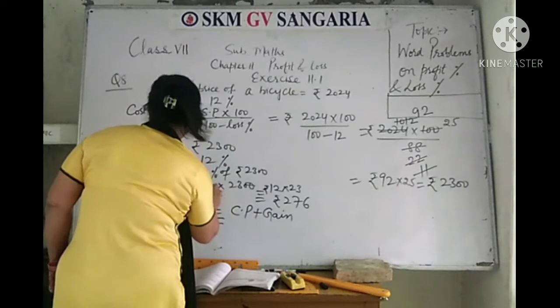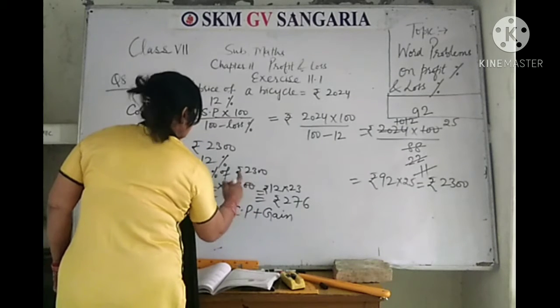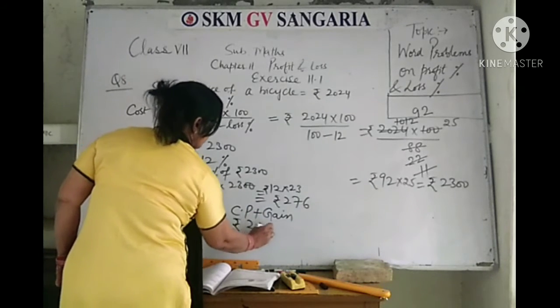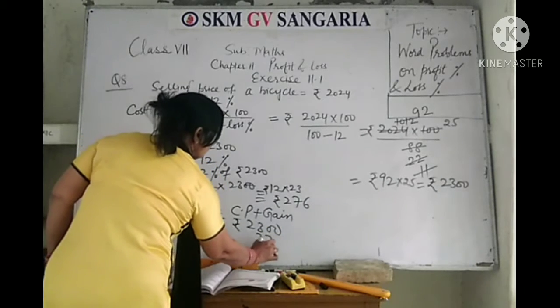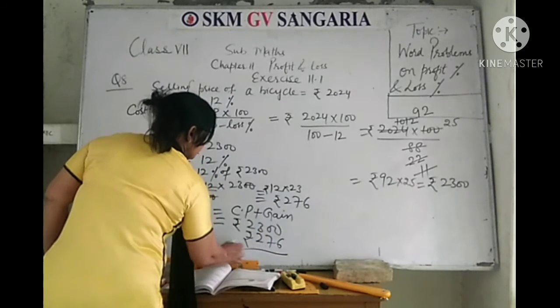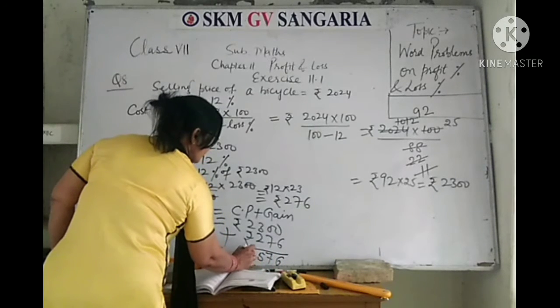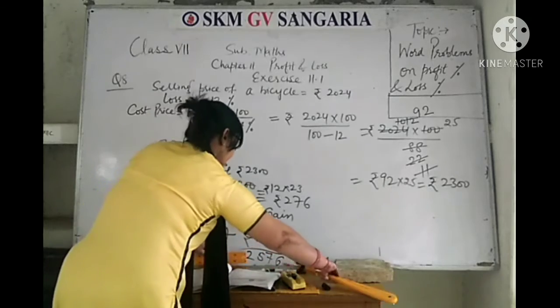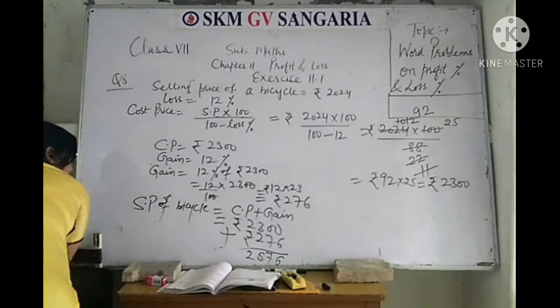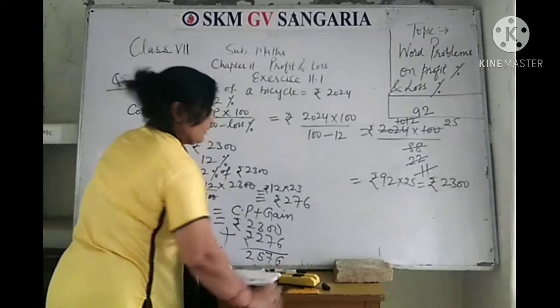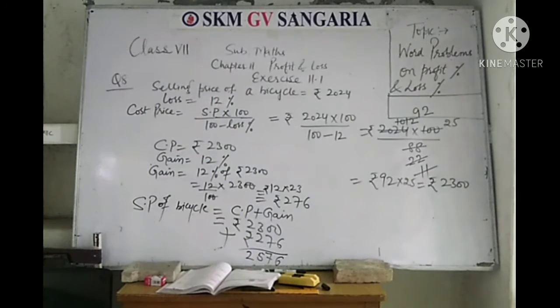Cost price was rupees 2300 and gain is rupees 276. So add. It is rupees 2576. Okay. So the selling price is rupees 2576.